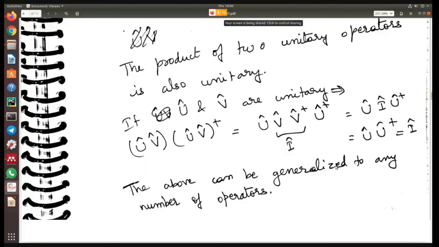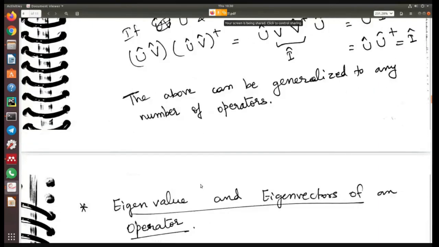Okay. The above can be generalized to any number of operators. So this is just for two operators, the product of two operators. You can also generalize it to multiple operators. So (UVWX)(UVWX)† also you will get I. So you can generalize it to any number of operators here.